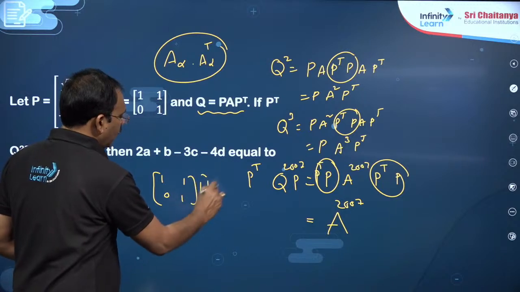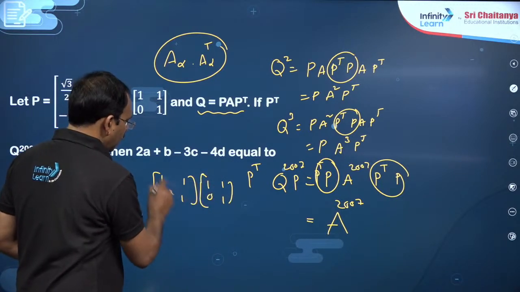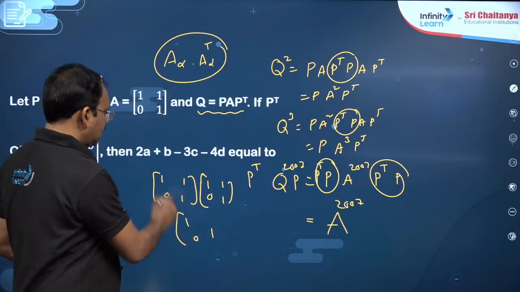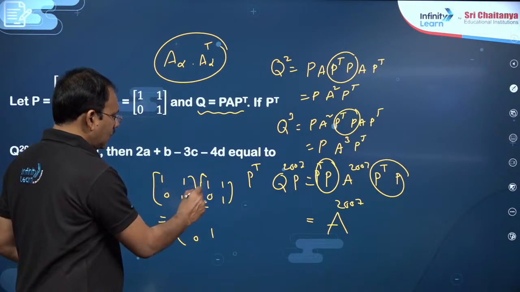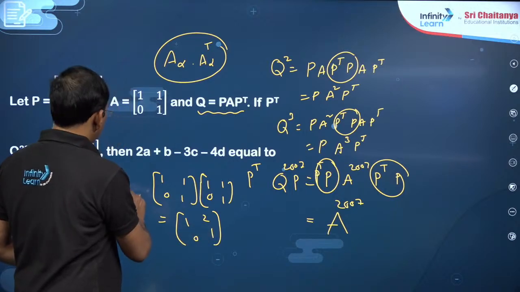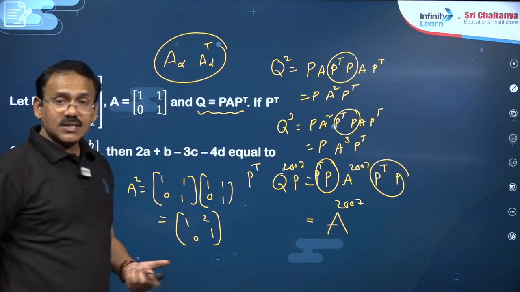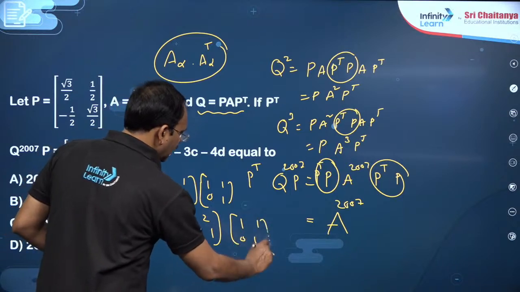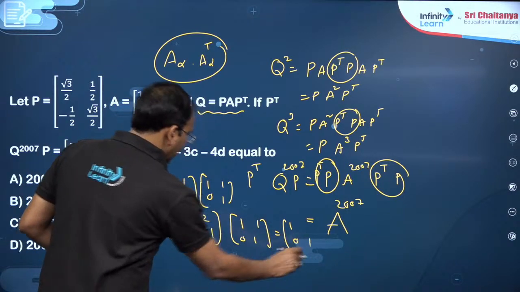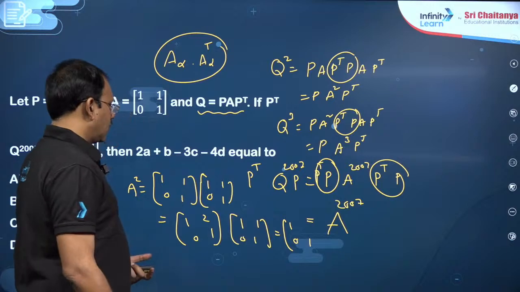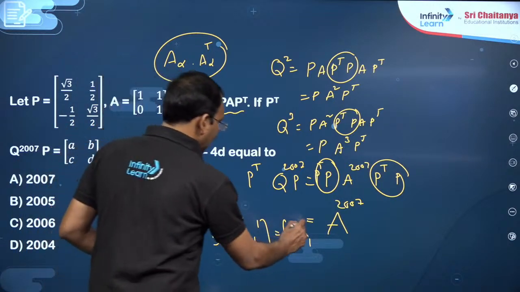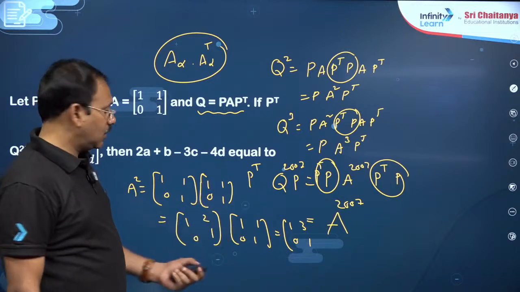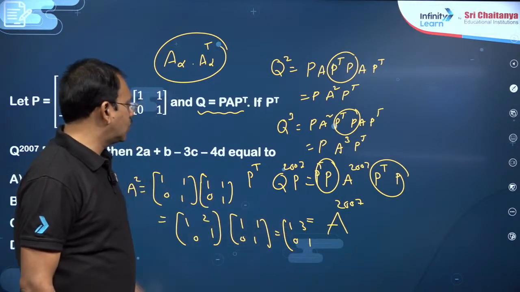[1 1; 0 1] times [1 1; 0 1]. I told you, for a matrix of this kind, these entries will be 1, 0, 1, and this element, 1 plus 1, will become 2. This is A square. You just observe A cube. What will you get? A cube is [1 1; 0 1] times A square. You get 1, 0, 1, and first row, second column, 1 plus 2 will become 3. So in A cube you will get 3. A power 2007 you will get 1, 0, 1 and 2007 here.